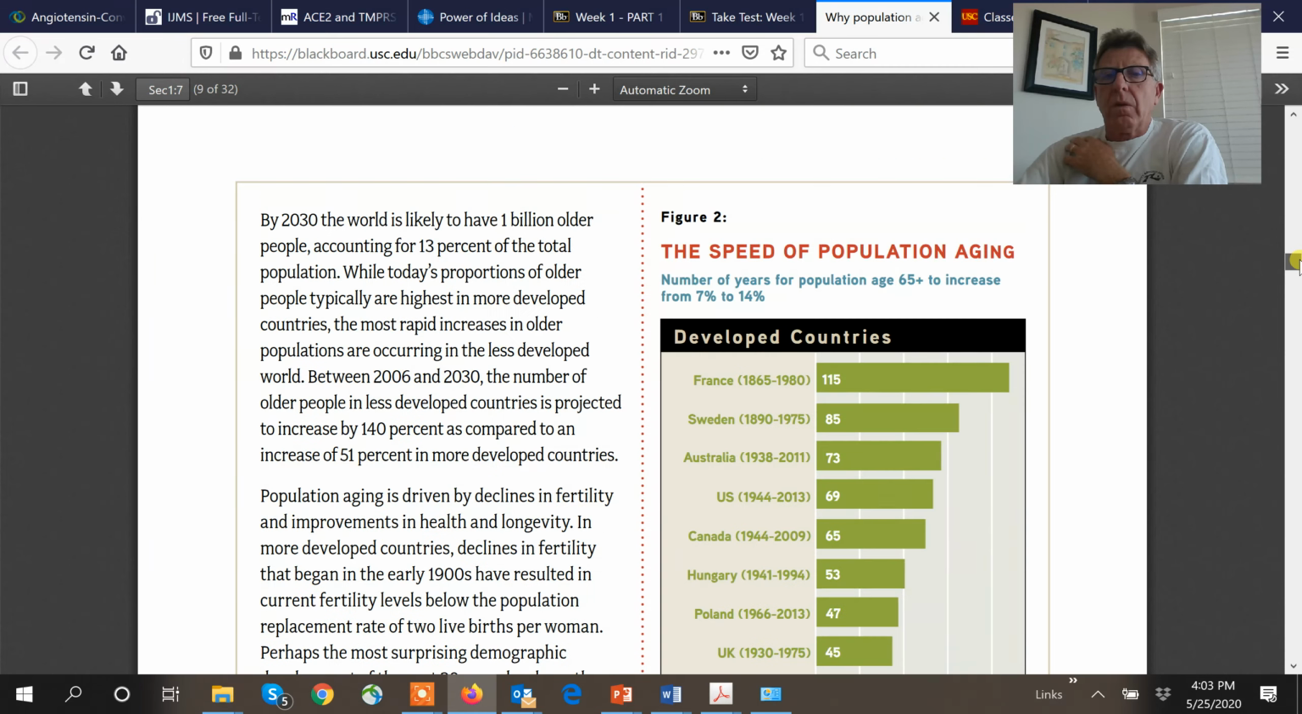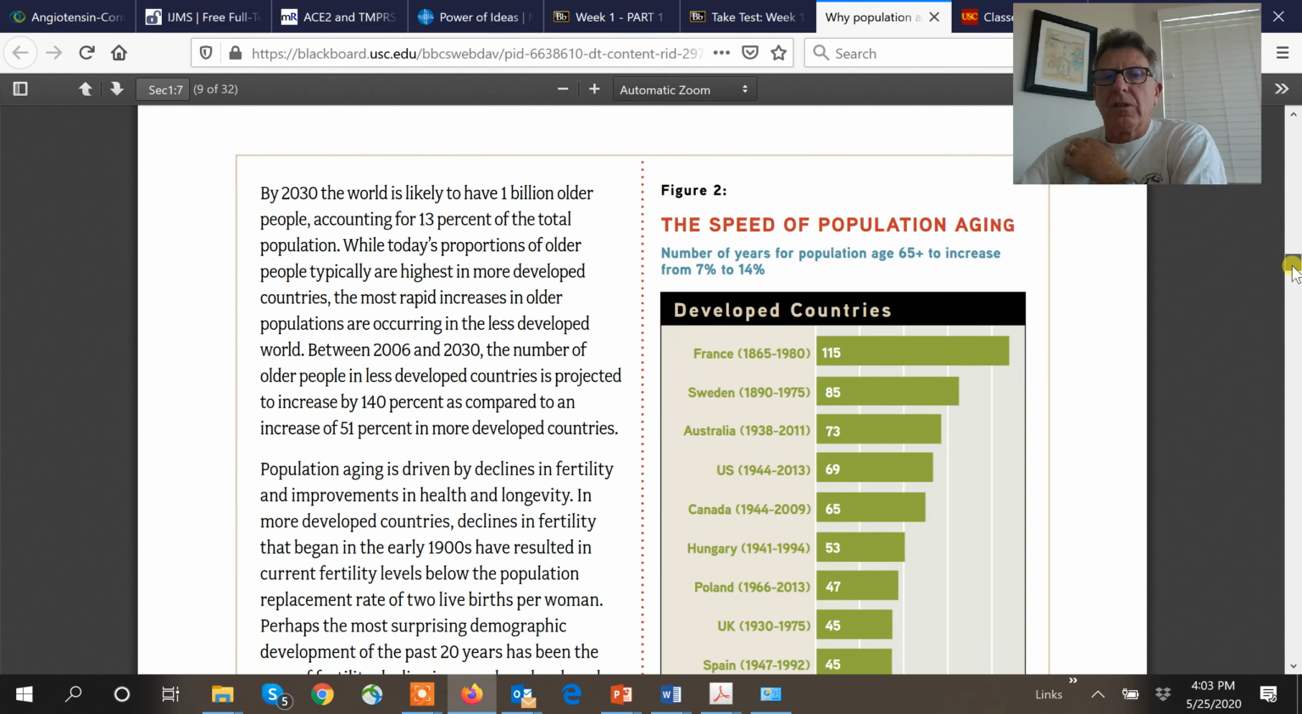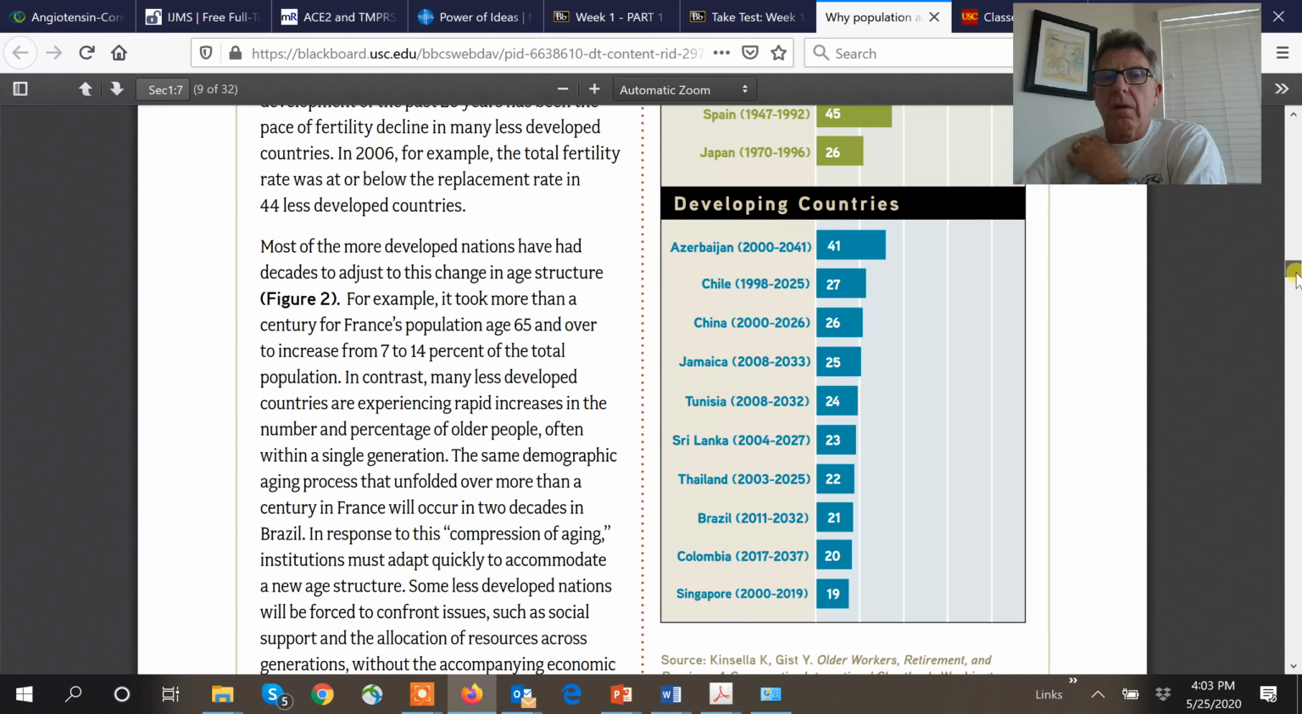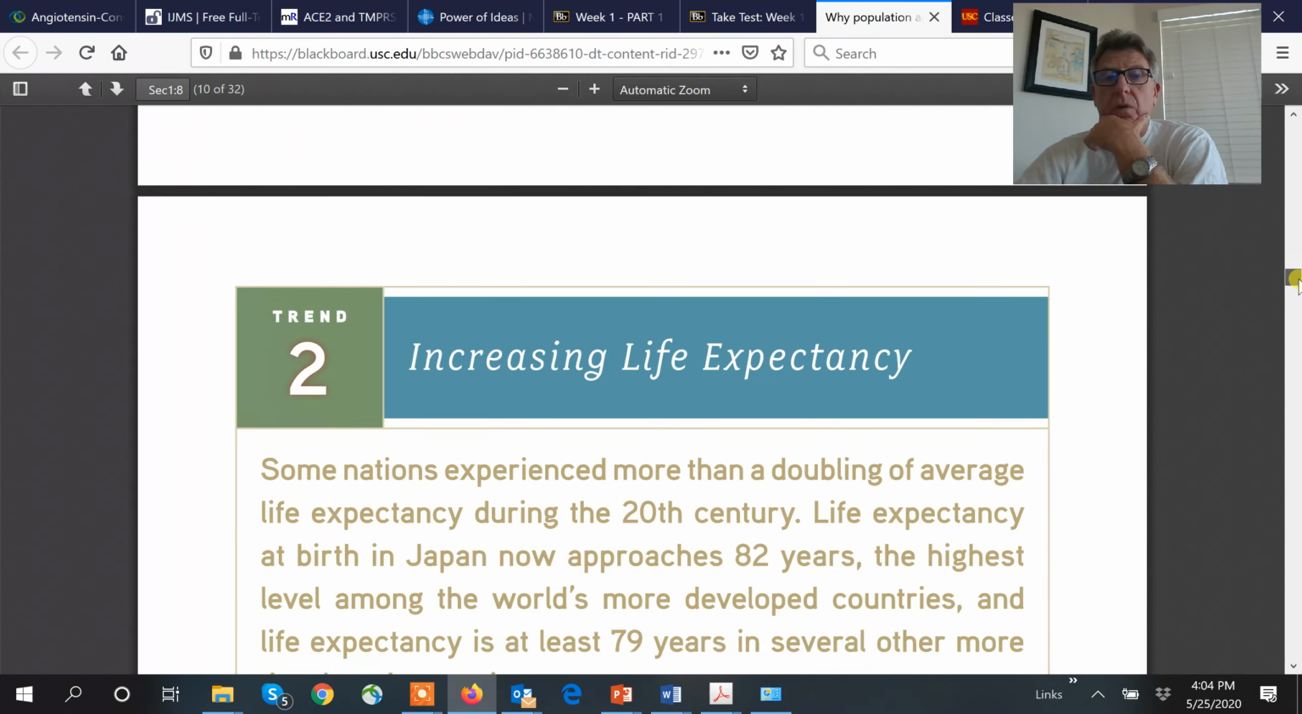Now, we had a lot of time here to prepare. Okay, we had a lot of time. Japan did it very early on. Now you see over here that this transition is happening pretty quickly. So these countries are definitely not ready for what's going to happen.